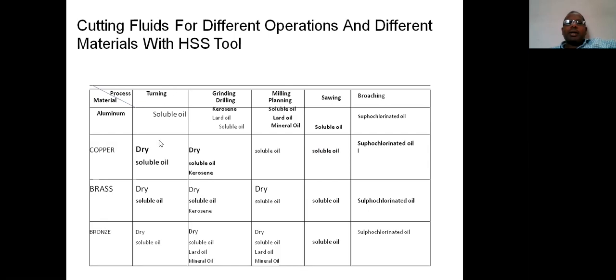For turning, except for aluminum, for the remaining three materials even dry condition may be suitable, meaning there is no requirement for soluble oil. But for grinding and milling operations, the dry condition is not at all recommendable, so soluble oils or mineral oils are required.